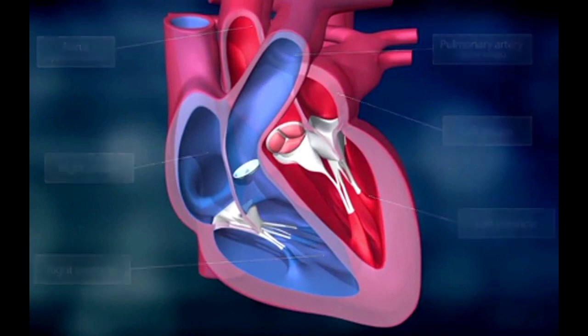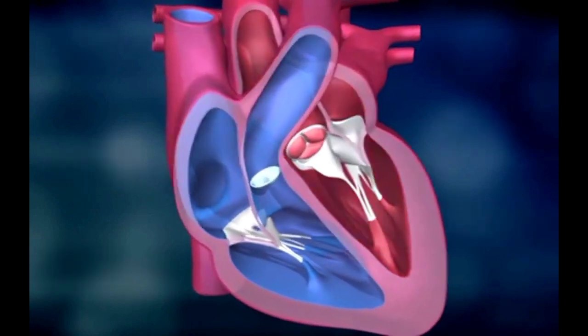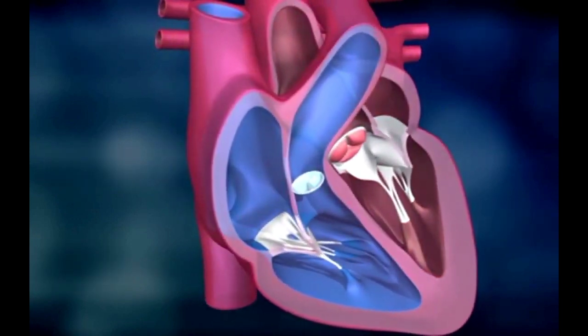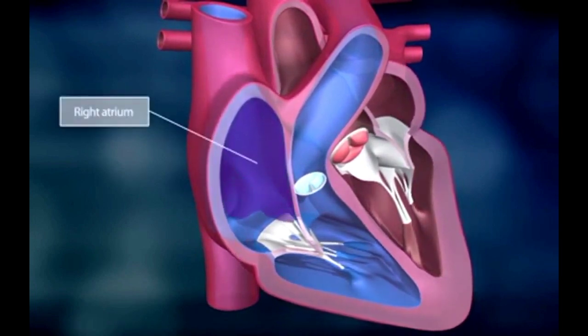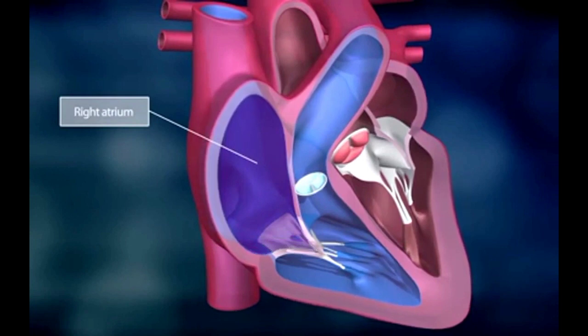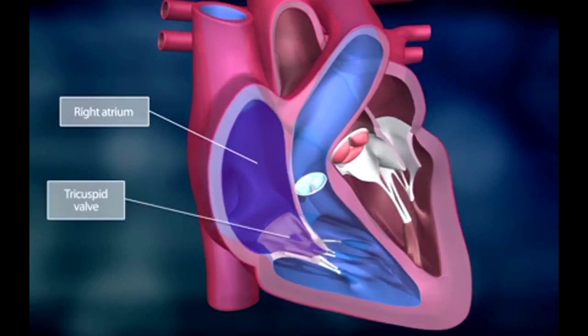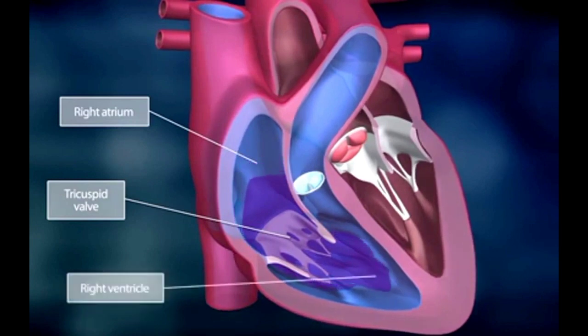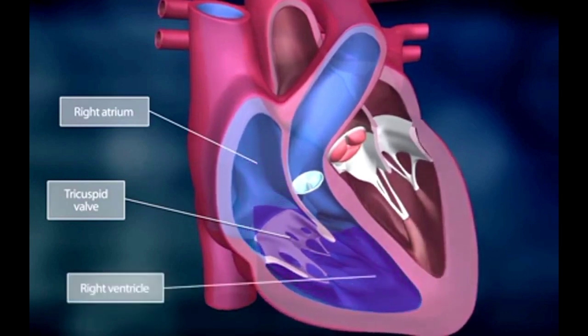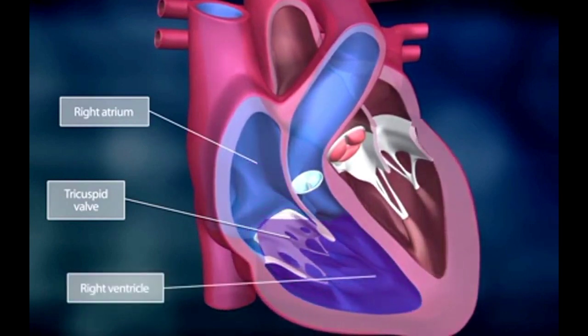The pumping cycle begins when the oxygen-deprived blood returns from the body through the veins, the superior and the inferior vena cava, and into the right heart's right atrium. When the right atrium is filled with blood, it contracts and the valve, the tricuspid, opens, allowing the blood into the right ventricle. This is called atrial systole.